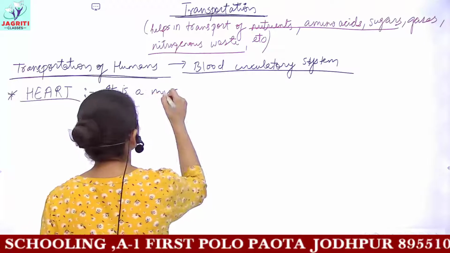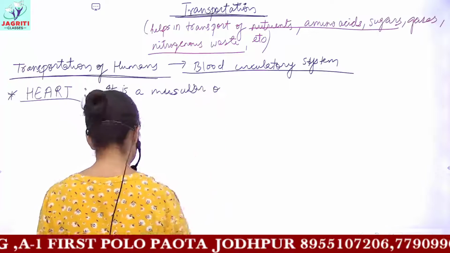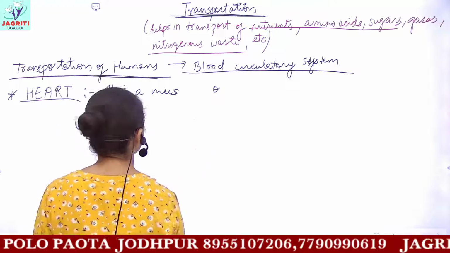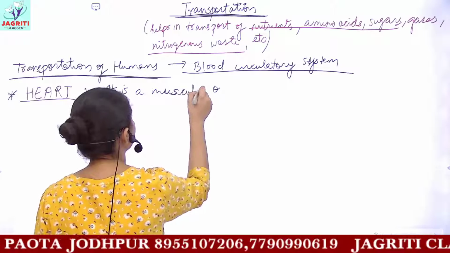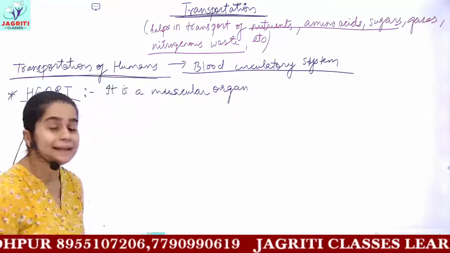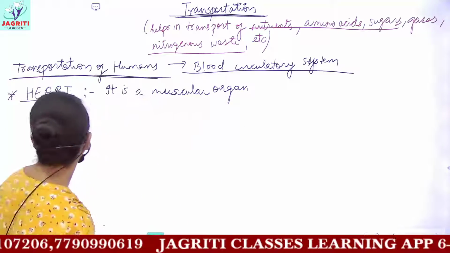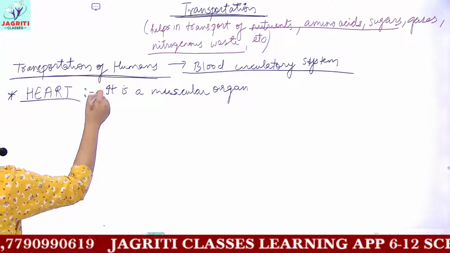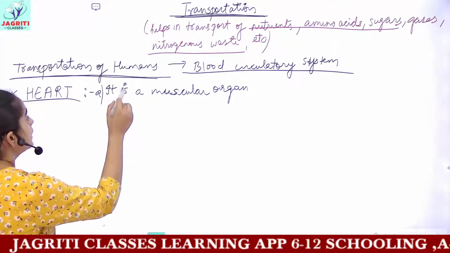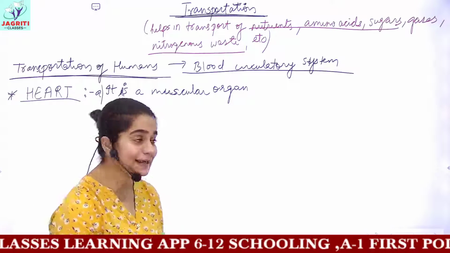Then the heart has thin walls and thick walls also. We will not go into detail about which walls of the heart are thin, where the heart has thick walls, and why it is so.